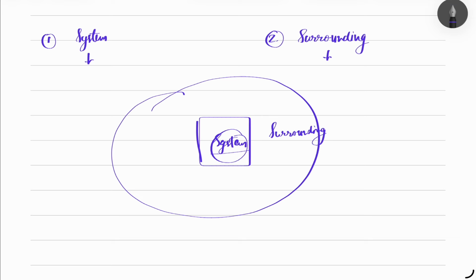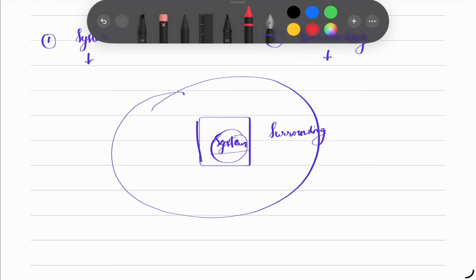So this is system, the other one is surrounding, and the thing that separates the system from the surrounding is called boundary. Boundary means the limit that will separate out the system and the surrounding.